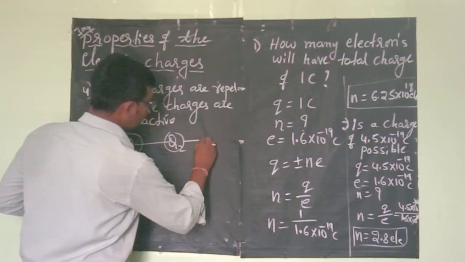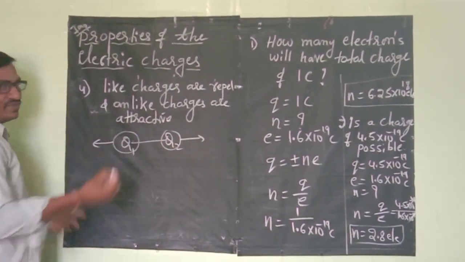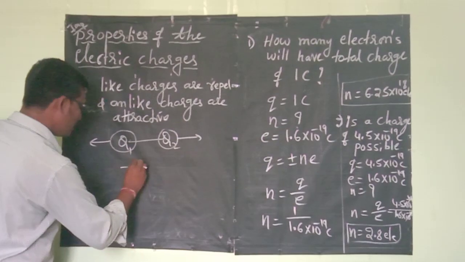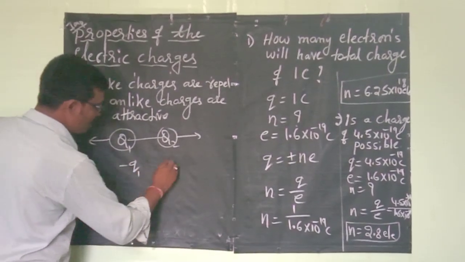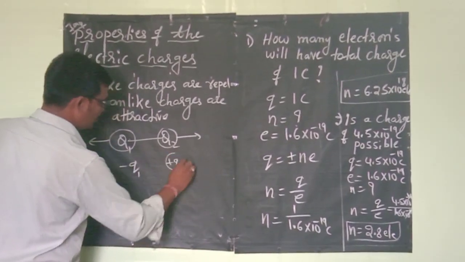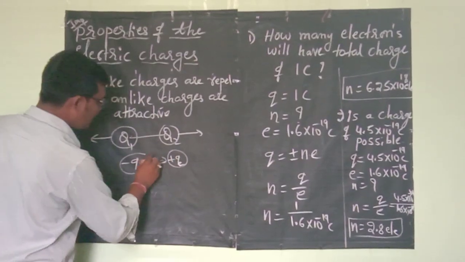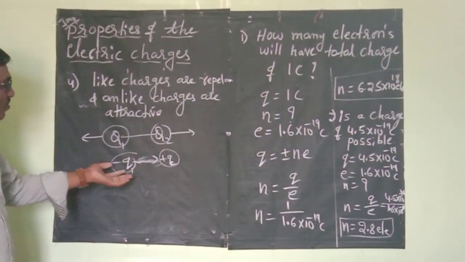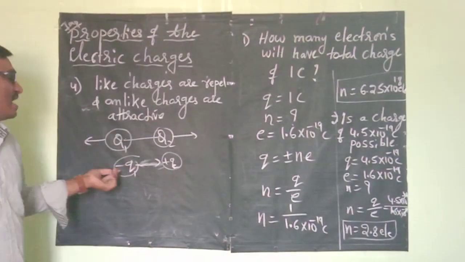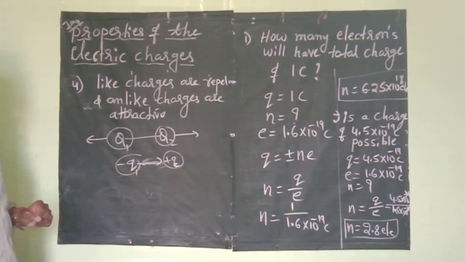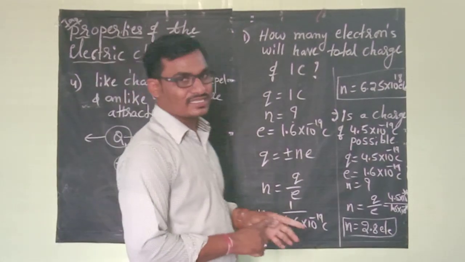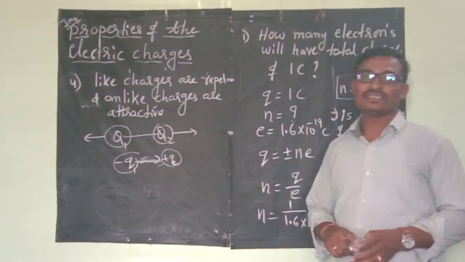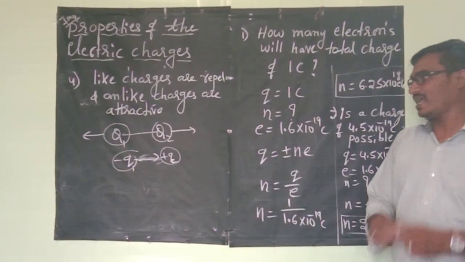The two charges get some repulsion. If one charge is negative and another charge is positive, they attract each other because of opposite sign. This is also one of the properties: like charges repel and unlike charges attract.